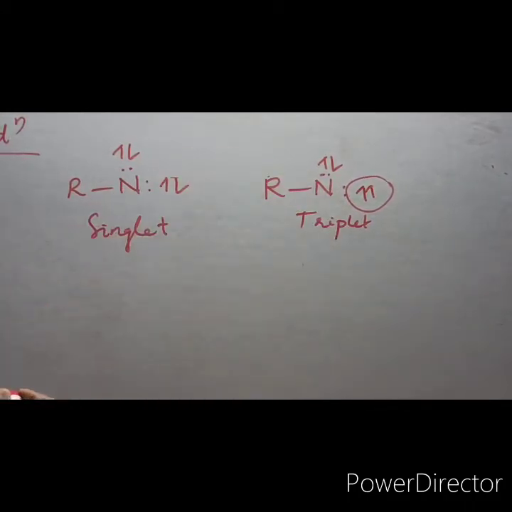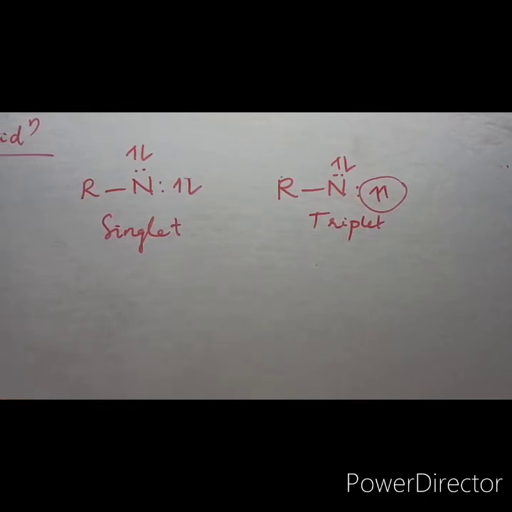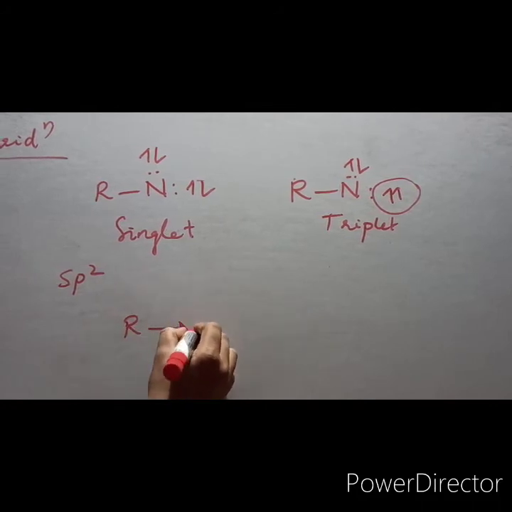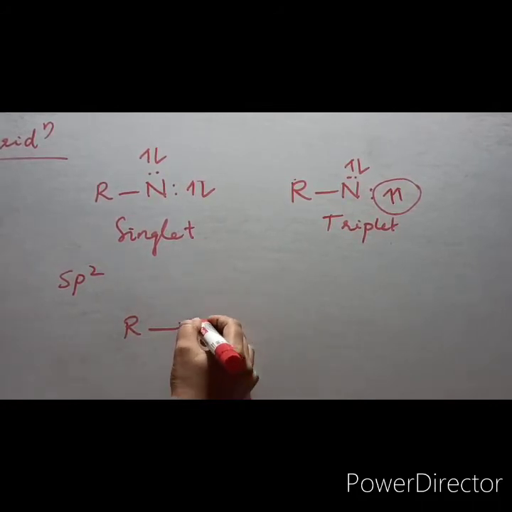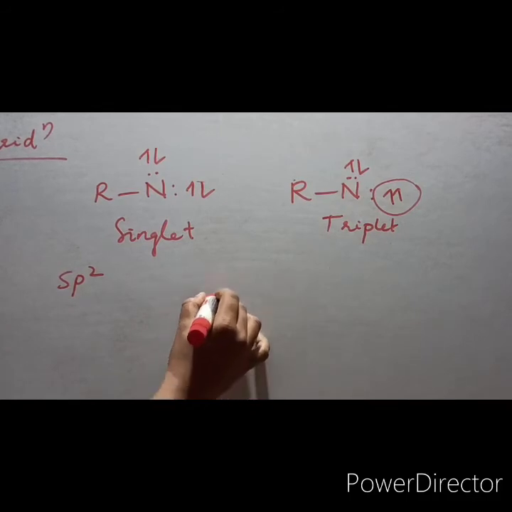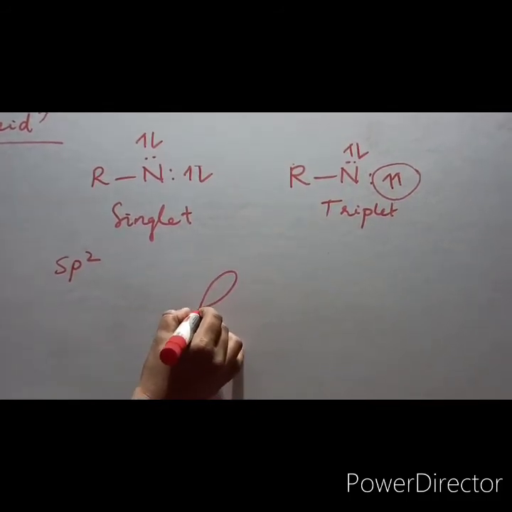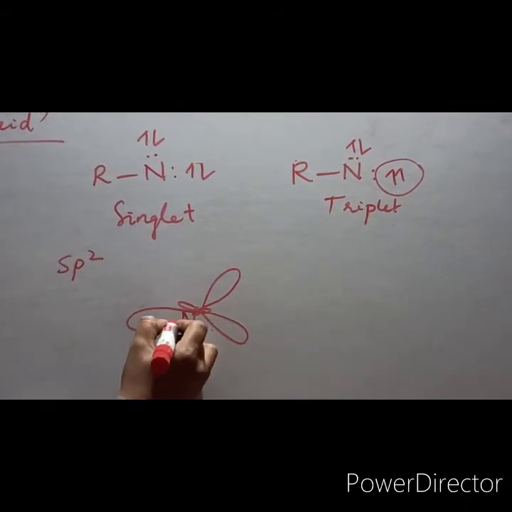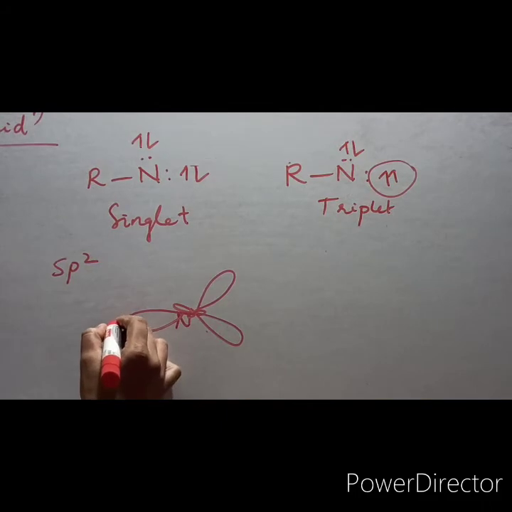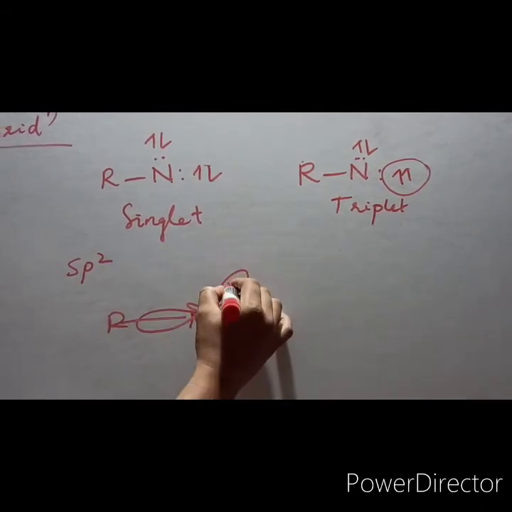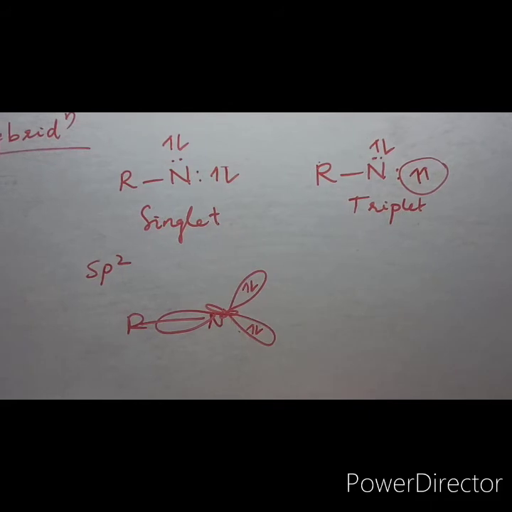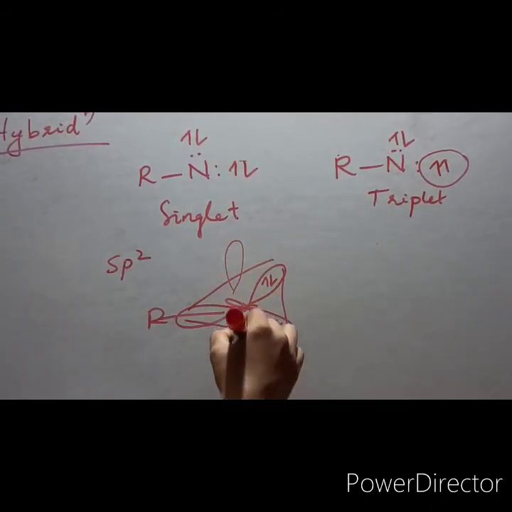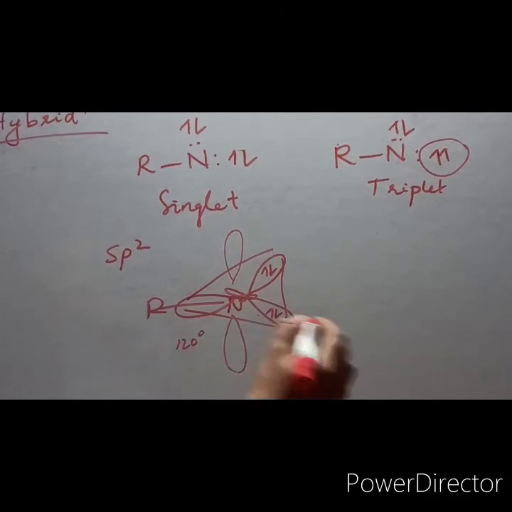nitrene. So now coming to the hybridization, the singlet one is sp2 hybridized, and the structure will be like this. So nitrogen with 3 sp2 hybrid orbitals will be along the corners of a triangle. So here you will be having R group attached to here, and the antiparallel spins will be in this manner. So trigonal planar structure. This is unhybridized p orbital, bond angle 120 degree.